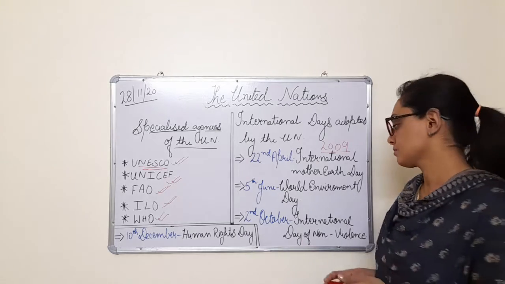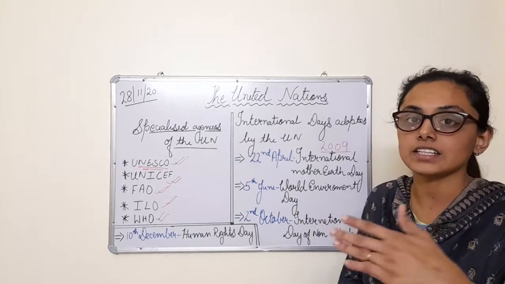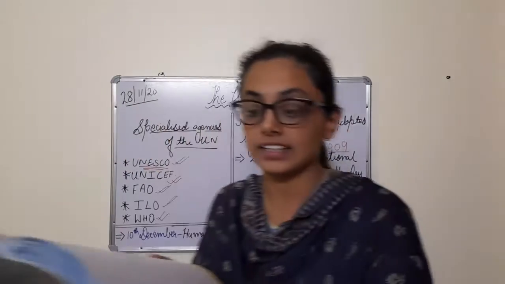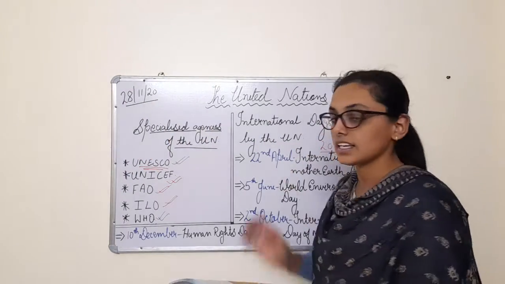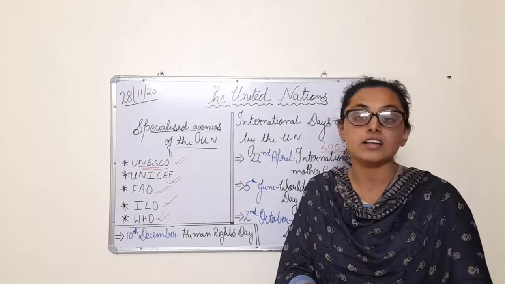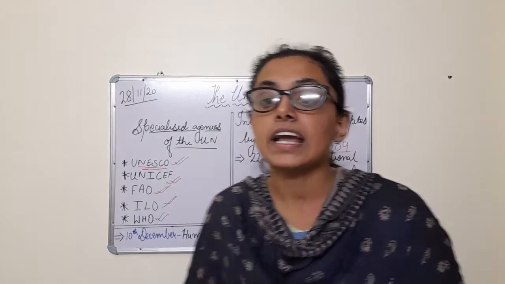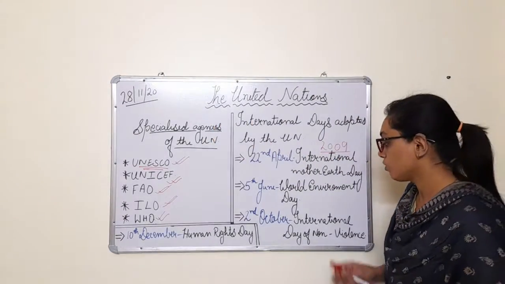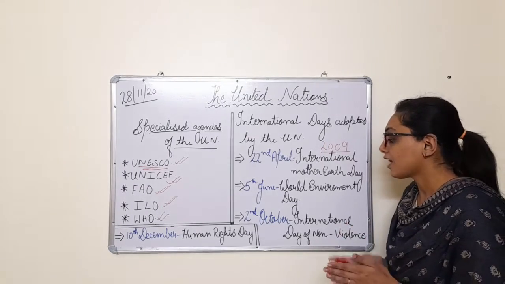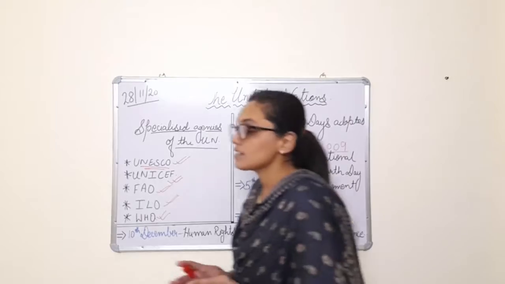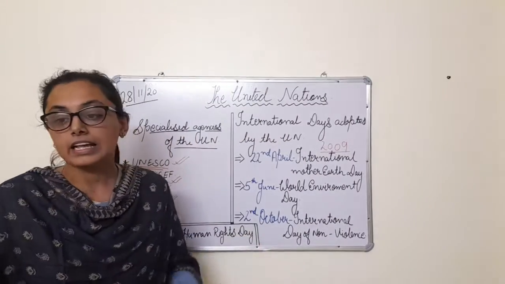Clear, children? You can even find these days and their abbreviations on page number 108 of your SST book. Okay, children? Next we have International Day of Non-Violence. Now, International Day of Non-Violence was started in the year